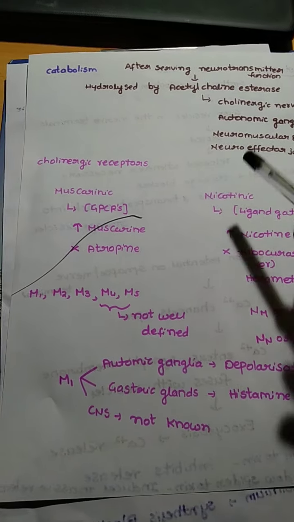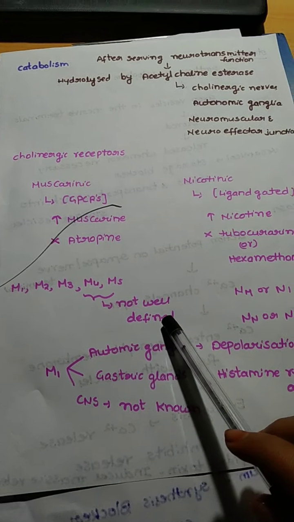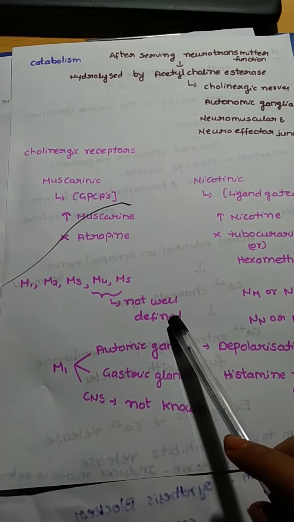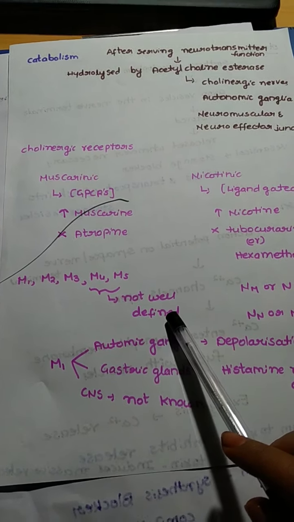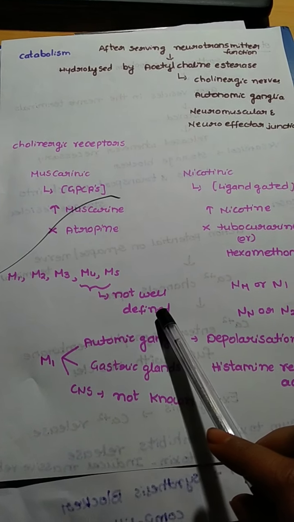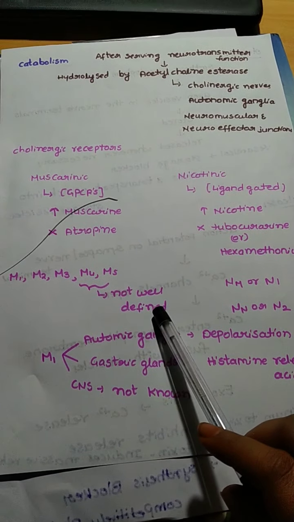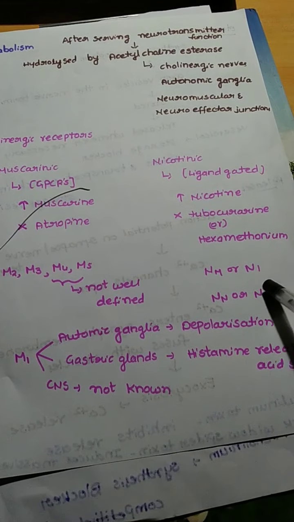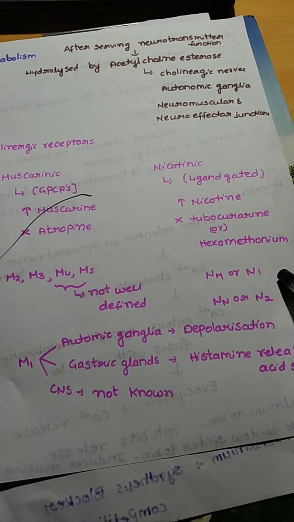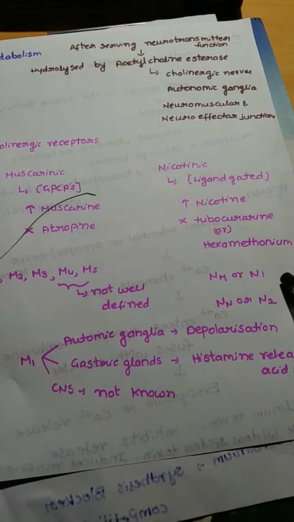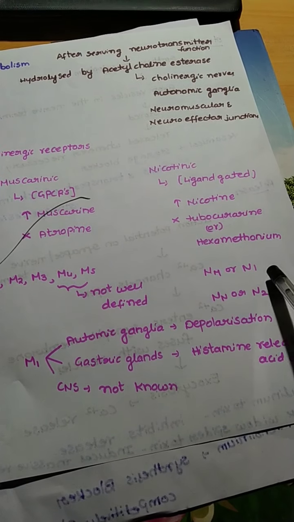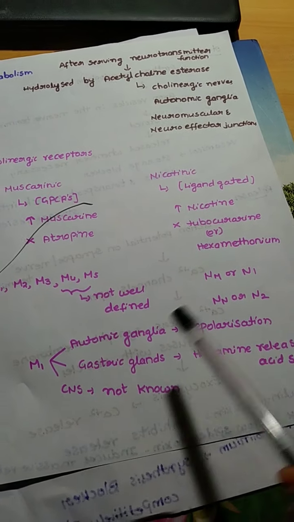These muscarinic receptors are again subdivided into 5 types, that is M1, M2, M3, M4 and M5, whereas the functions of M4 and M5 are not well defined. For M1, M2 and M3 we will discuss later. Coming to the nicotinic receptors, these are of two types, NM and NN. NM is also called N1, NN is also called N2.